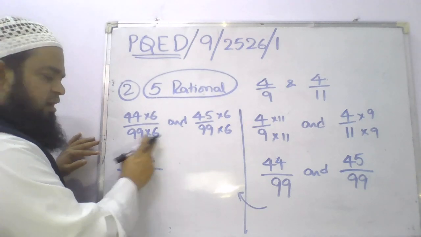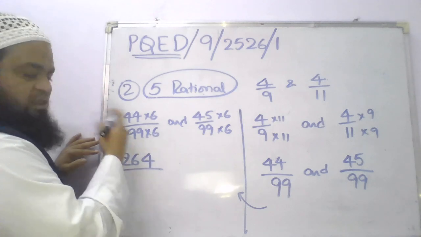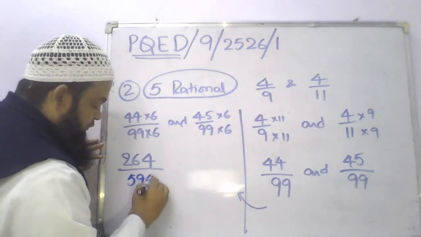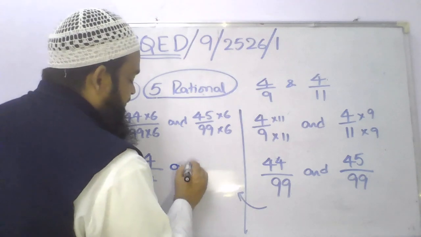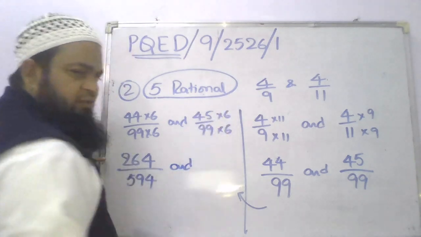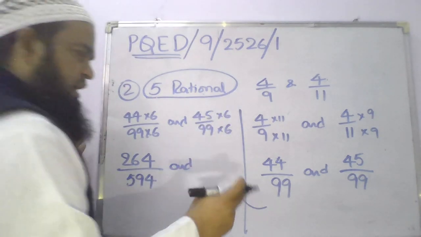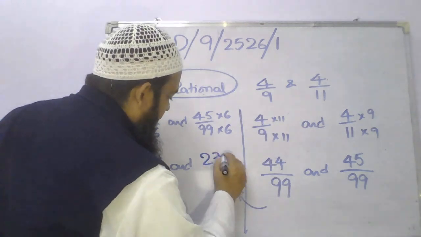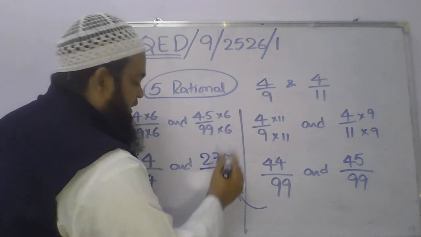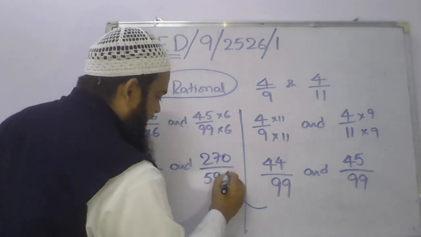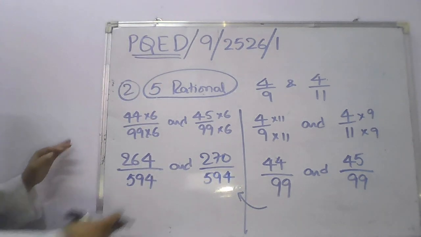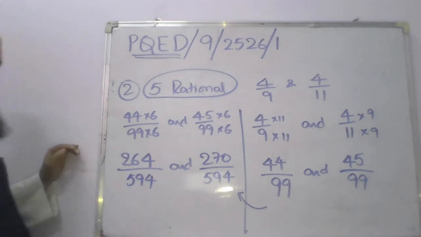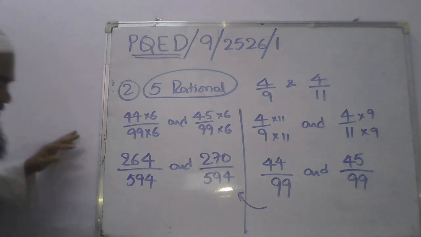Let us take it as 100, 100 into 6, 600. 600 minus 6, it is 594. Okay, and here 45 into 6: 45 into 2 is 90, so 90 into 3 is 270. So 270 divided by 99 into 6 is 594. Now, since the denominators are equal, can you see any numbers between 264 and 270?